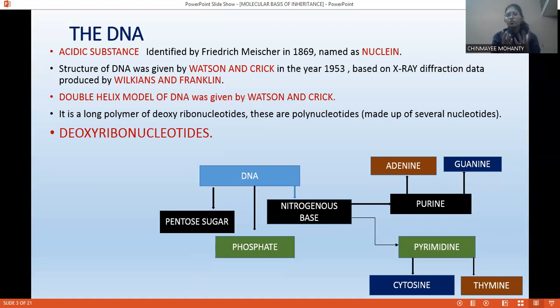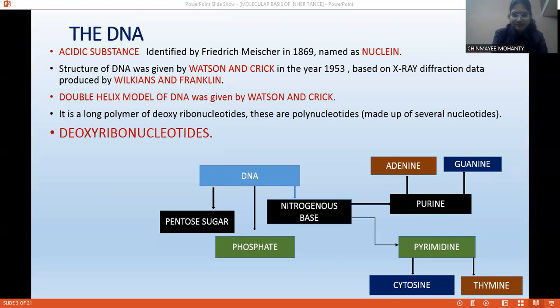Now, who was the one to discover the structure of DNA? Who was the first person to discover the structure of DNA? Everything is written here. If you look at the structure of DNA, it is a double helical structure, and that structure was given by Watson and Crick in the year 1953 based on X-ray diffraction data produced by Wilkins and Franklin. So Watson and Crick gave this structure of DNA by studying data which was produced by Wilkins and Franklin. I hope it is clear.